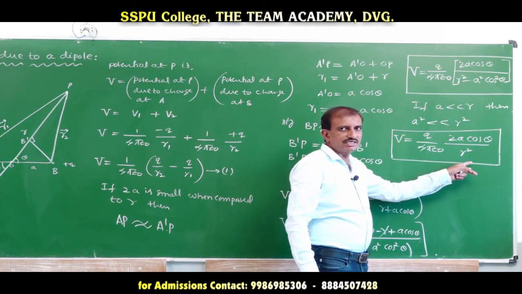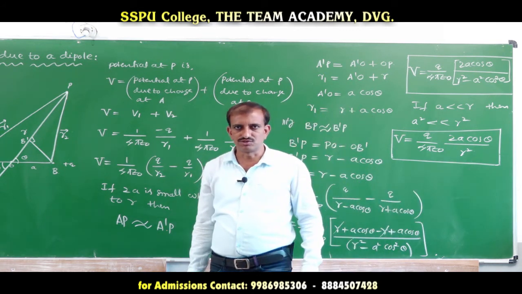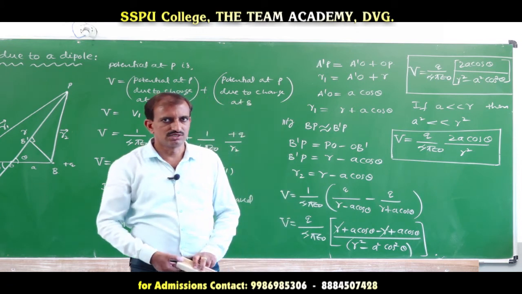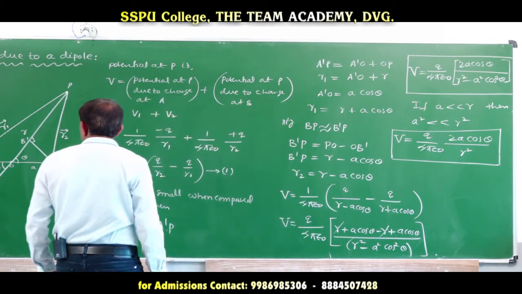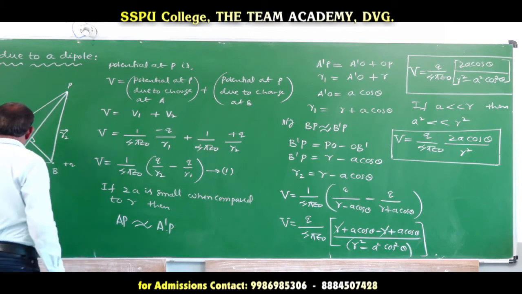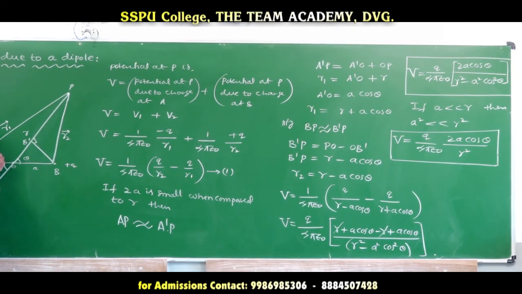When theta is equal to 0, that is, the point P lies on the axial line of the dipole. This is the dipole moment vector.